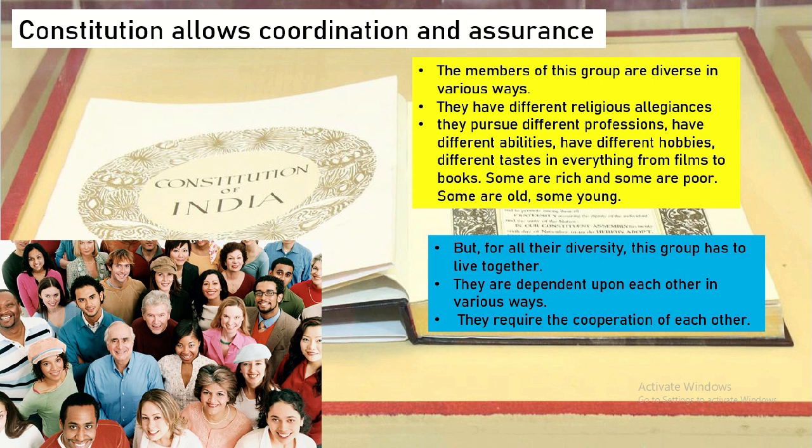But for all the diversity, this group has to live together. Though they are rich or poor, have different professions to pursue, different religions to follow, and different tastes regarding films and books, they all have to live together. They are dependent upon each other in various ways. They require cooperation of each other.